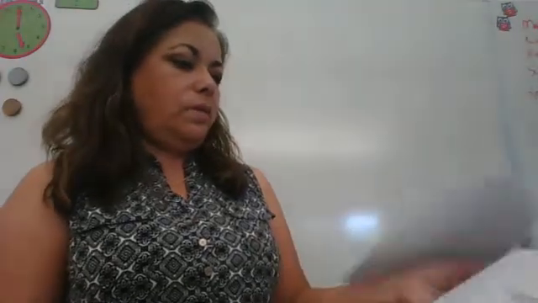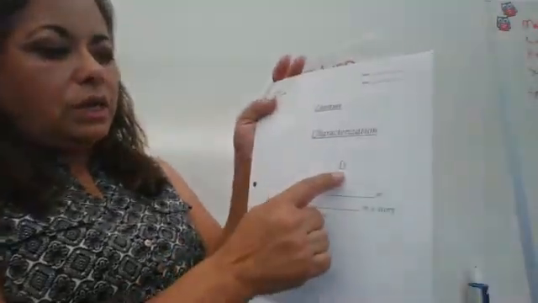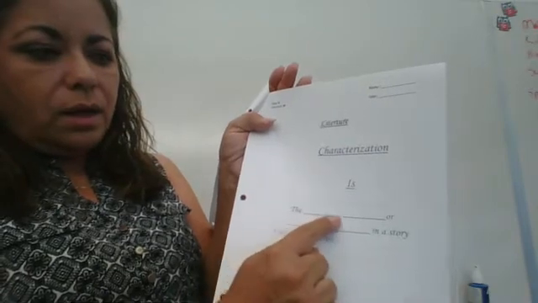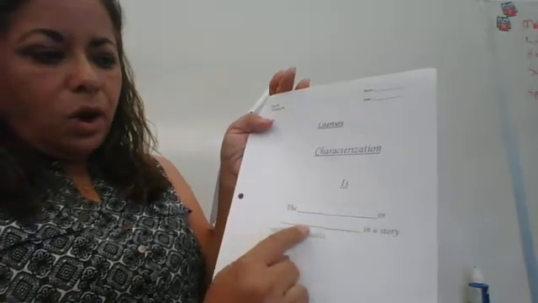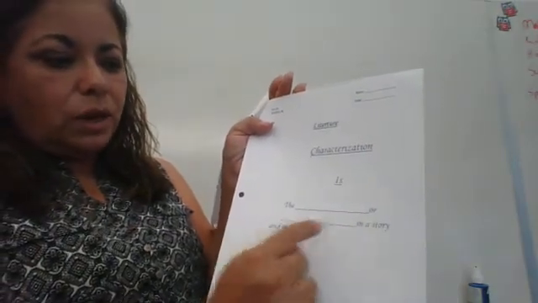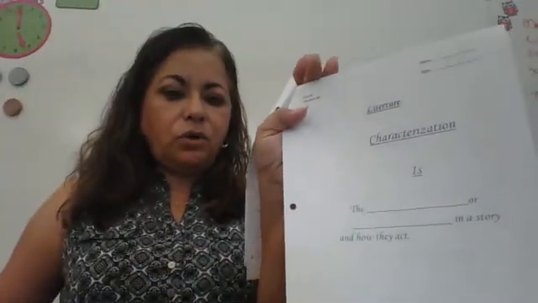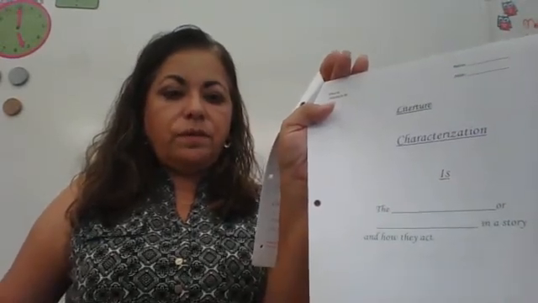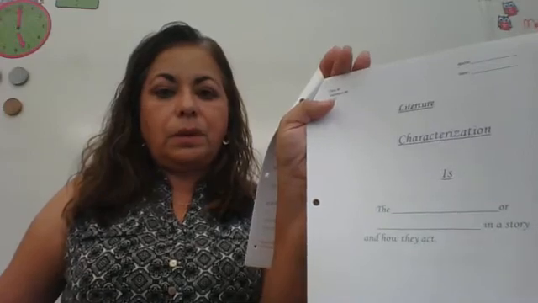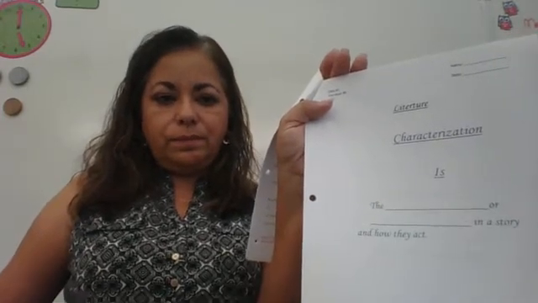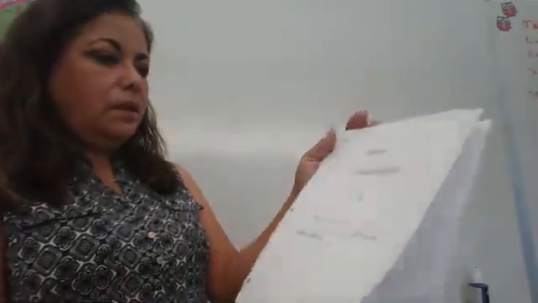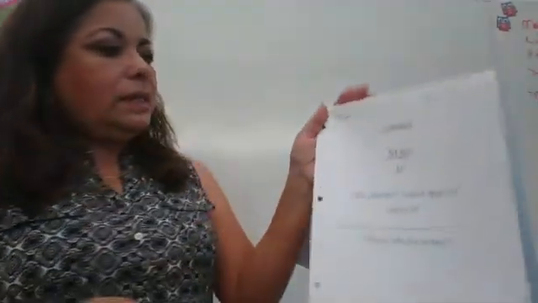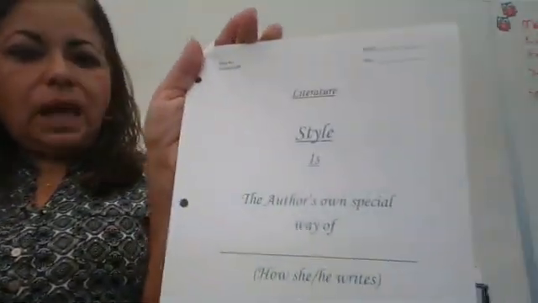So, back over here. Characterization is the people or animals in a story and how they act. So the whole sentence there, except for 2 words, people and animals, and refer to your front page to see how it is spelled if you're not sure how to spell it. Okay? The next page. Style. Style is, okay?